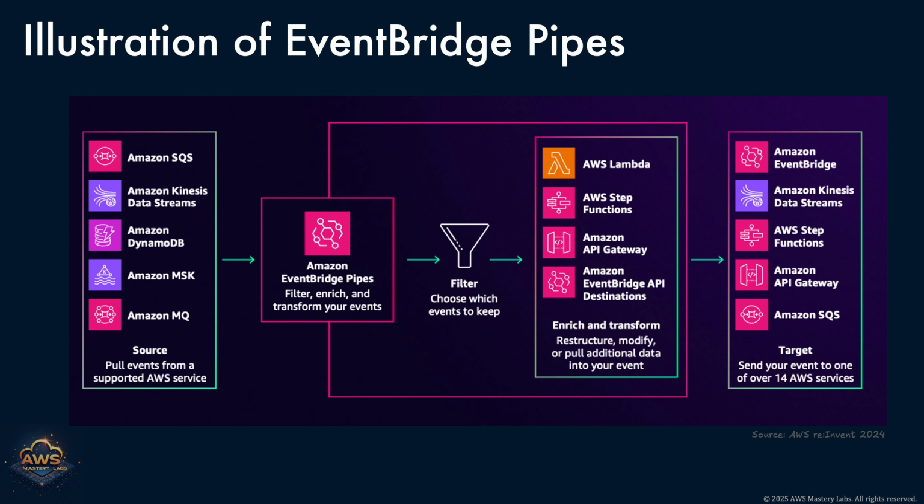With Pipes, AWS gives you a highly configurable, scalable, and cost-effective way to build robust event-driven workflows without building and managing plumbing logic from scratch.